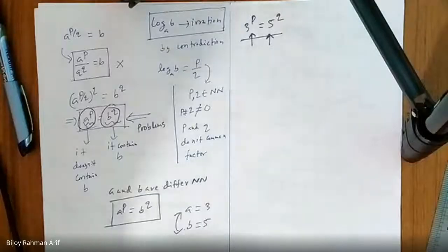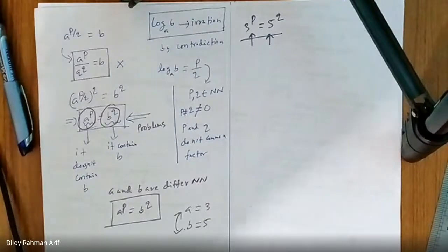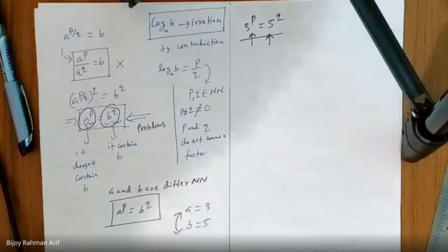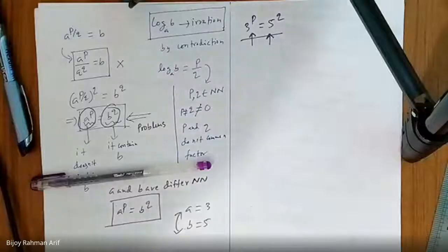Right side, there is a multiplication of b. On the left side, there is no multiplication of b. Can they ever be equal? No sir. Simple. That is the reason for the problem. Did you get it? Yes sir.